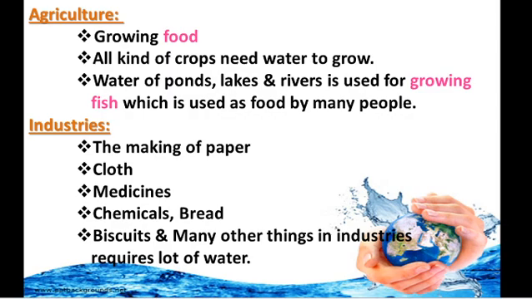Growing food is the essential one. Without water the crops do not grow. So for growing of the crops, water is used. And also we take fish as food. The water bodies like lakes, rivers, ponds help to grow fishes, and after the fish grow we collect them and eat them. So these ponds, lakes and rivers also help in growing fish.